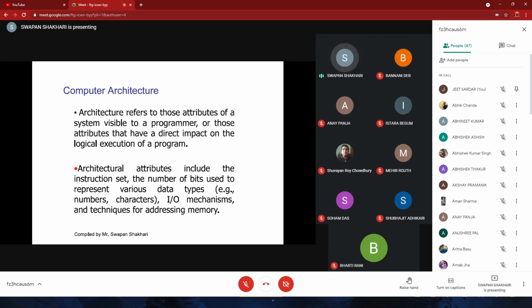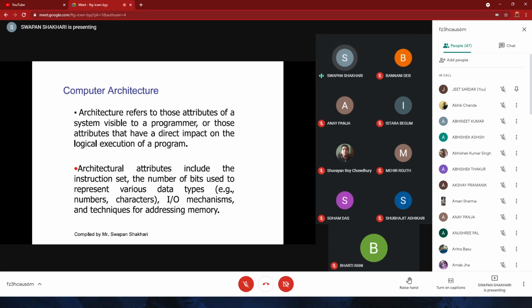Now, what is computer architecture? As we have discussed, in computer architecture mainly we will discuss the different components of any computing device: input units, processing units, and output units, and how they are interlinked and how they communicate among themselves.